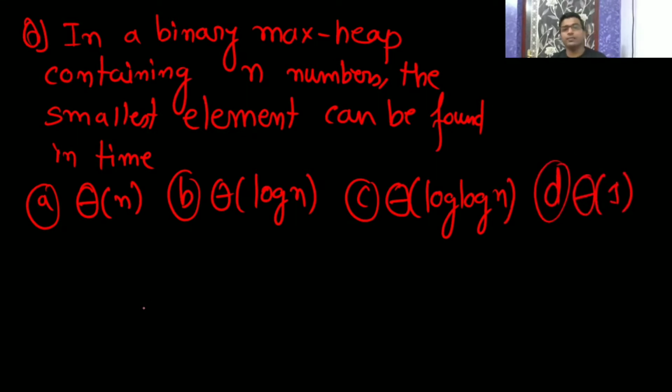So in a binary max heap containing n elements, the smallest element can be found in theta of n time. So this is the answer. Is it clear to everyone? Can I go to the next question? So next question is,